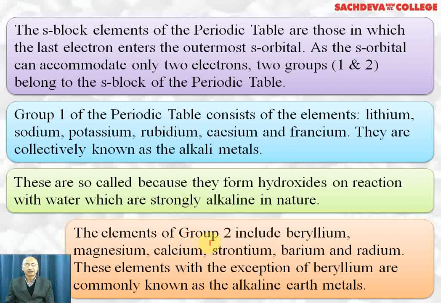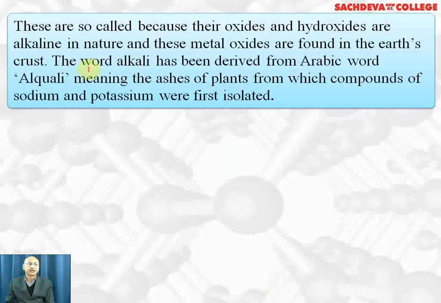The elements of group 2 are called alkaline earth metals. They are beryllium 4, magnesium 12, calcium 20, strontium 38, barium 56, and radium 88. Out of them, radium is radioactive, having a half-life of 1600 years. These elements, with the exception of beryllium, are commonly known as alkaline earth metals. Beryllium actually forms an amphoteric oxide. Instead of calling it an exception, they are called alkaline earth metals because their oxides and hydroxides are alkaline in nature, and these metal oxides are found in the earth's crust.